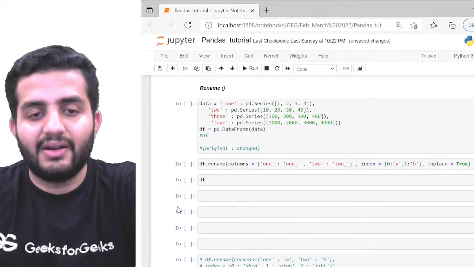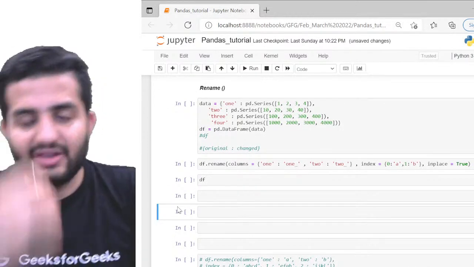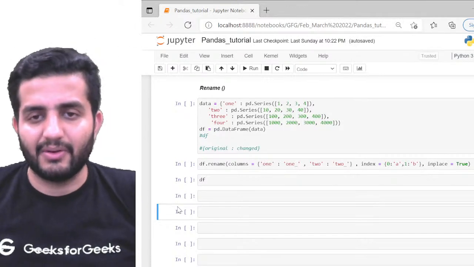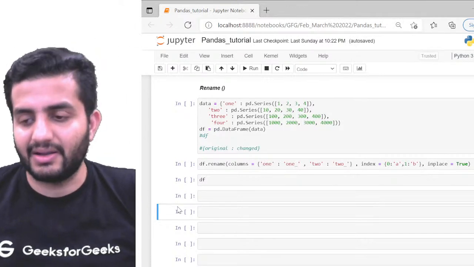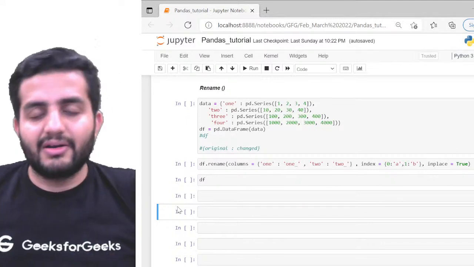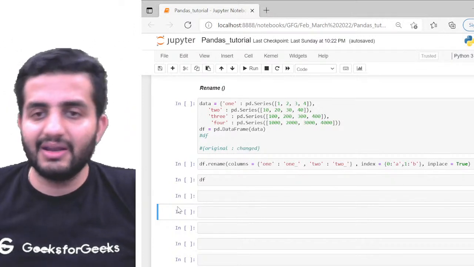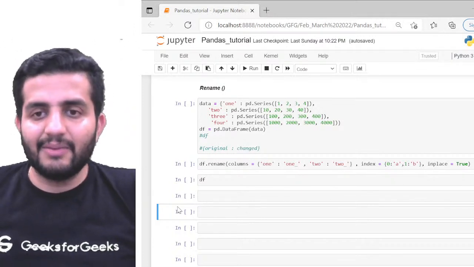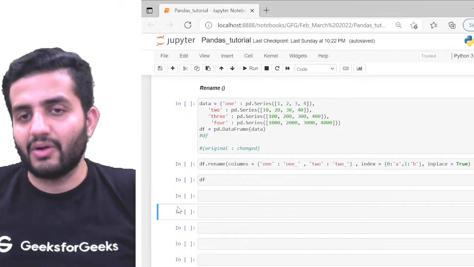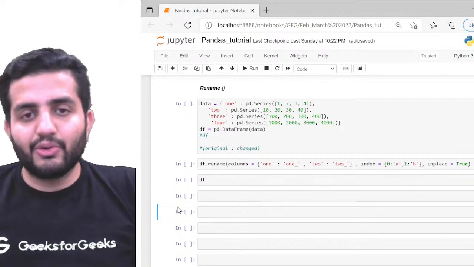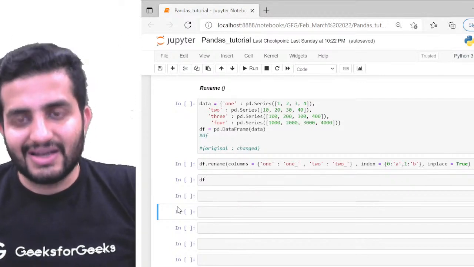We have another very interesting function called rename. It's pretty clear by the name itself: it renames the values which we pass. We can rename either the indexes or the column names, so we can rename both of them.